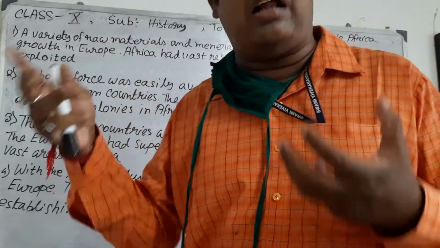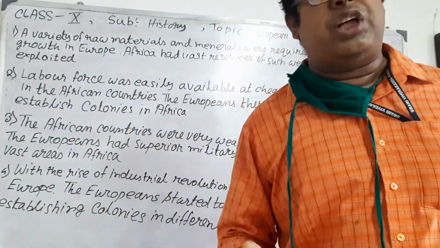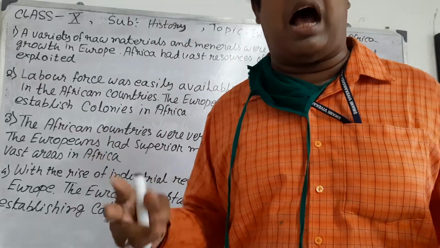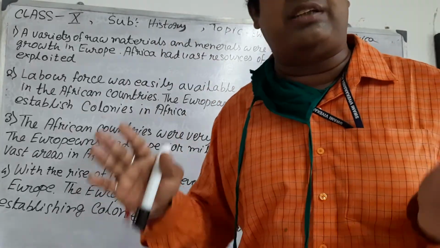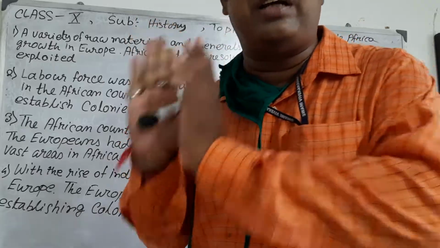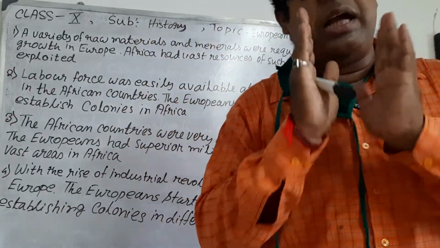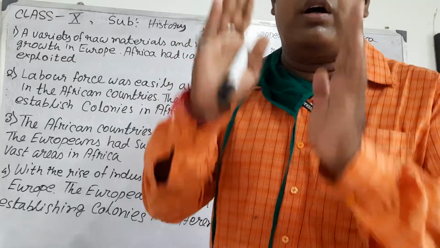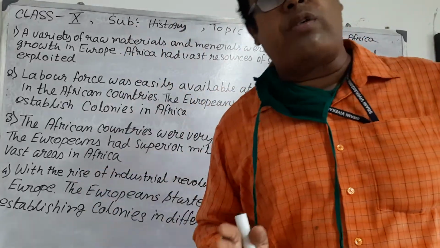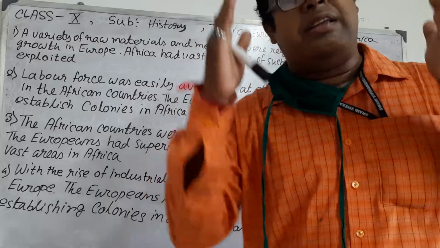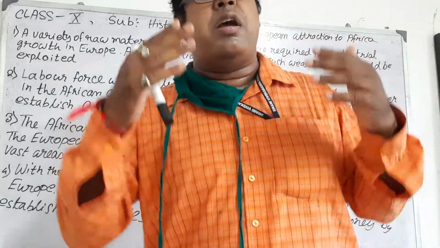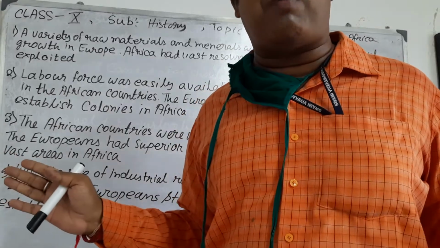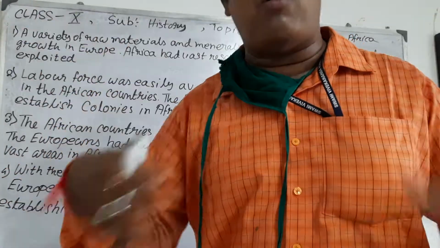European countries like England, France, Russia and Germany were very developed in every section of the nation. So it was very easy for them to colonize Africa, mainly in the 19th century, and they cut up Africa and distributed it among themselves.